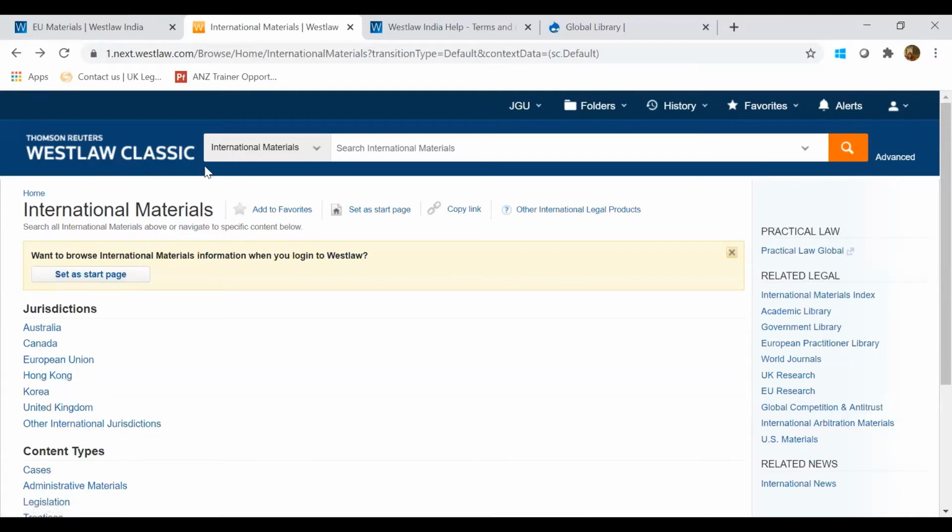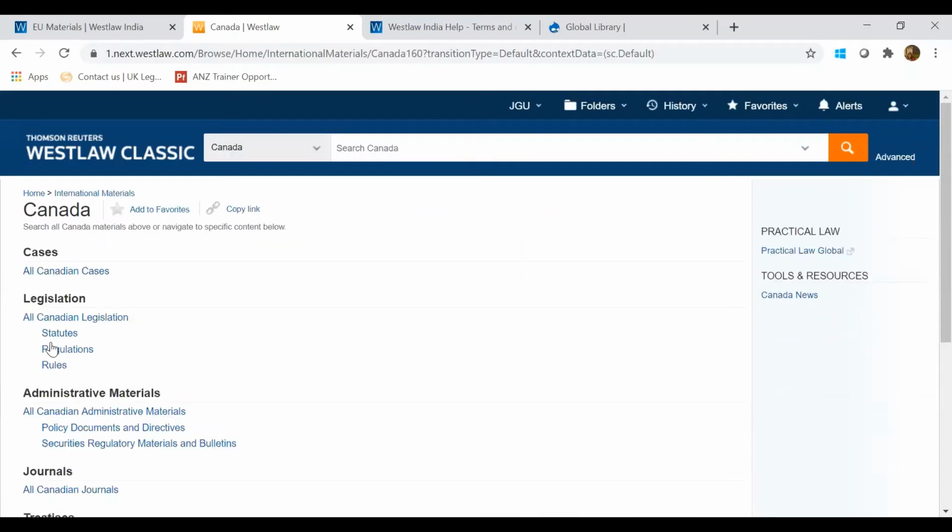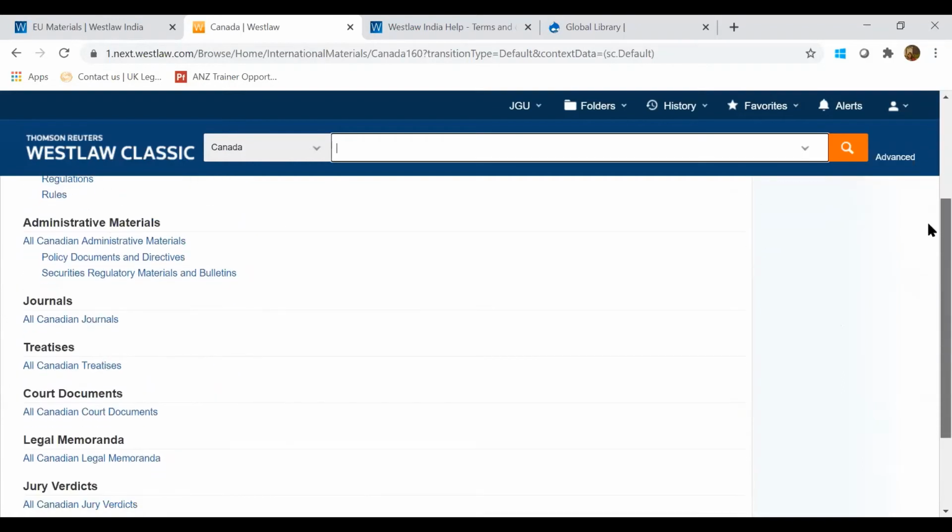If I want to search any particular jurisdiction, for example, if I just want to make my searches in Canada jurisdiction, I can simply click on Canada. Now whatever I search over here will get me results from Canada. You can see on the left hand side there's a tab selected which has Canada in it, and then the search bar is given. So this is how you can search within Canada as well.